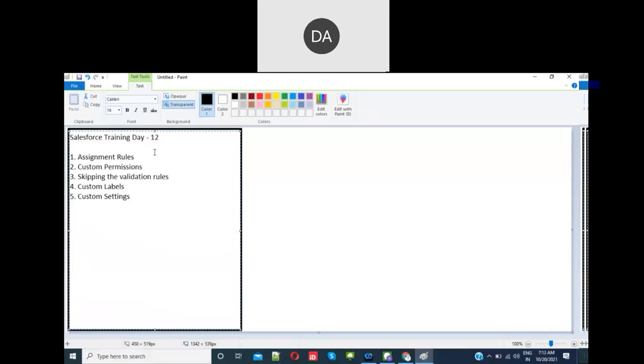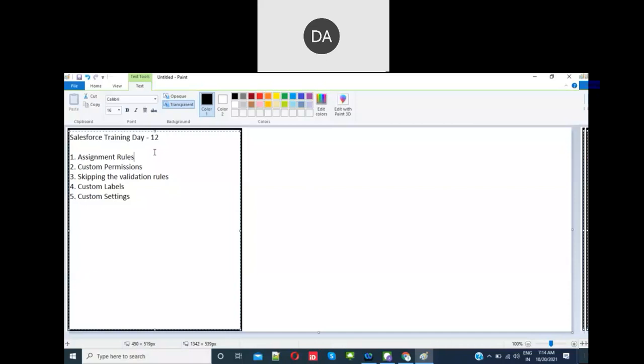So yesterday we have seen the queues and groups. Queues and groups both are a collection of users, but queues are used in the assignment rules. Groups are used in the sharing rules. Queues can be the owner of the record. Groups cannot be the owner of the records. Ownership cannot be shared to groups, but queues can be the owner of the records. Whenever you have a workload, if you want to assign a set of tasks to a group, then we can go for the queues.